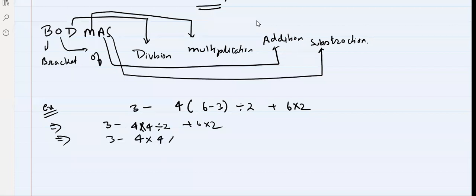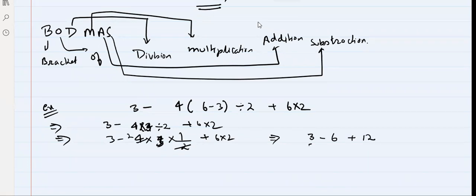Now this division can be converted into 1 by 2. Always do that. So always convert like this: 3 minus 4 into 4 into 1 by 2, plus 6 into 2. Now multiplication job will be done. So 2 will divide this 4 2 times. So we'll get 3 minus 2 into 3, 6, plus 6 into 2, 12.